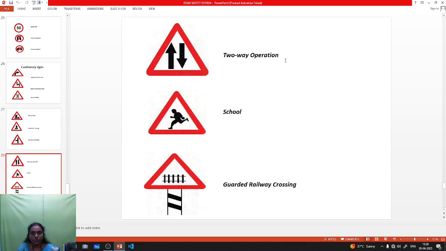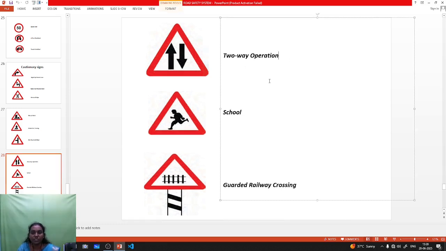Next one is two-way operation. An arrow mark on one side and another arrow mark on the other side means it's a two-way operation. Two-way operation means it's a single lane, but vehicles move in one direction and also come from the other direction. So this sign will be indicated. Then if a school is there, you can use this sign.